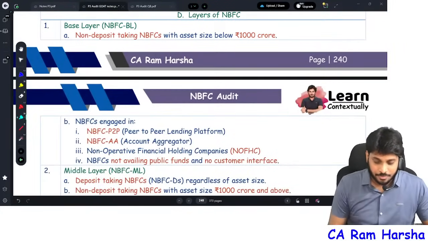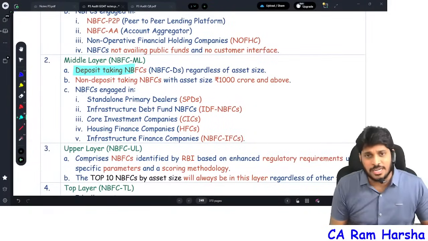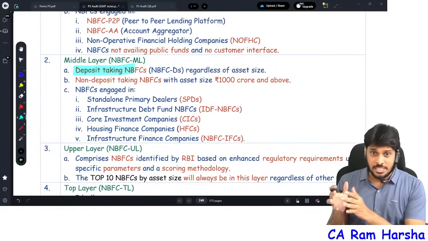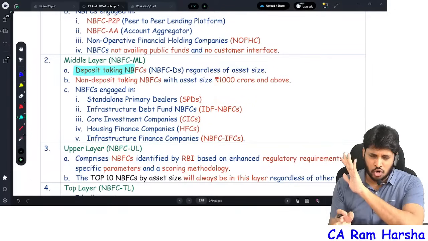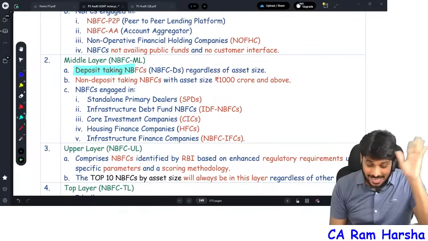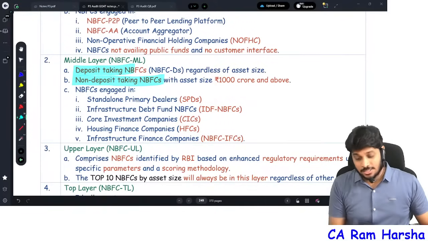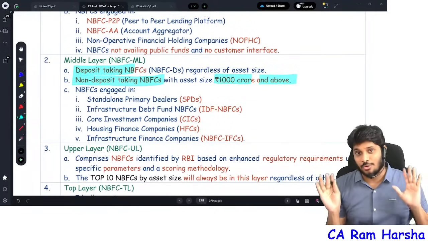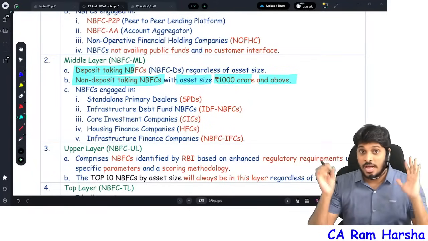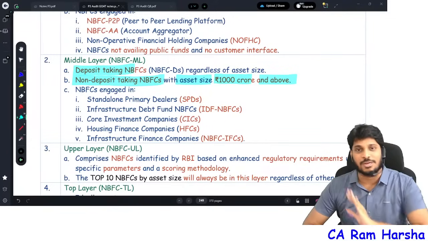First, middle layer. Is the NBFC accepting deposits? Yes? Straight away middle layer. No question about it. No sir, it is not accepting deposits. Then it's a non-deposit taking NBFC. What is its asset size? If the asset size of the NBFC is 1,000 crore and above, then also that NBFC straight away comes under middle layer.